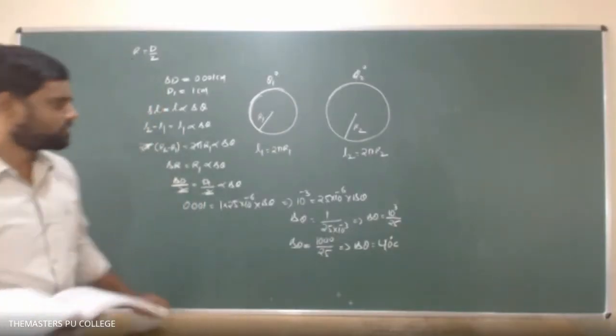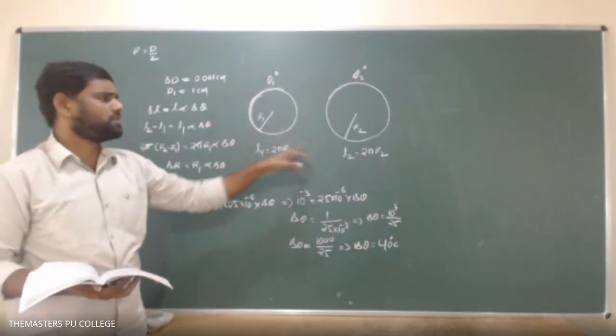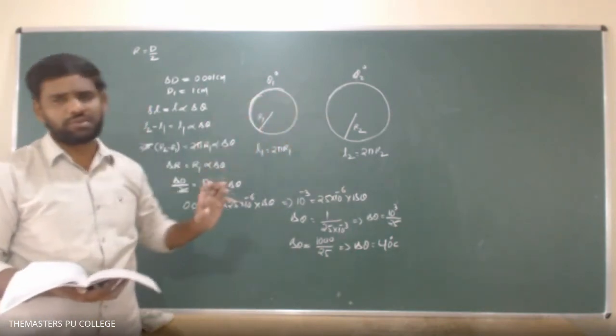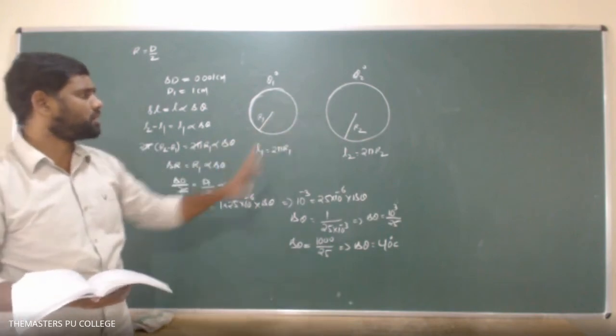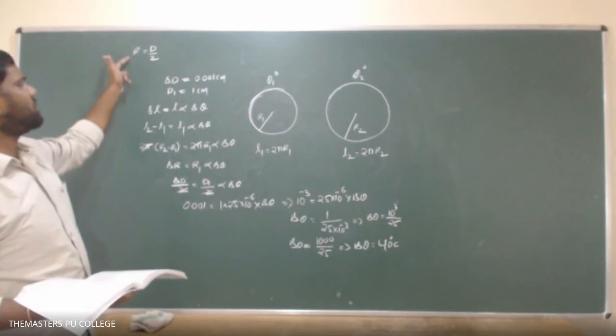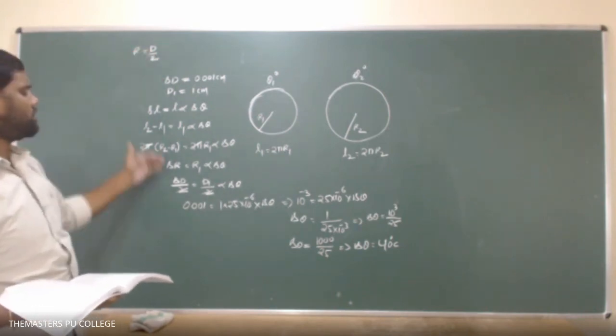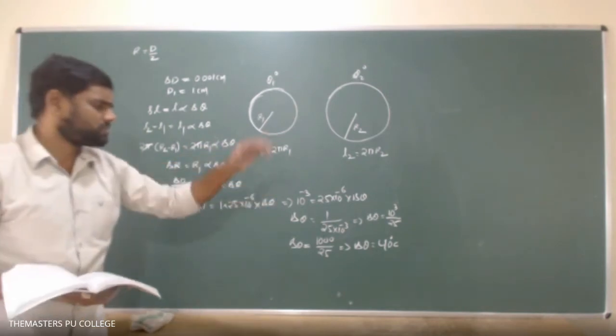Okay, so right. So copy this one. Length is nothing but circumference. Here also length is nothing but circumference. That's why I wrote 2 pi R1, 2 pi R2. Therefore, delta L based on this, and what is the relation between radius and diameter? Radius will be half of the diameter. There we can use this.